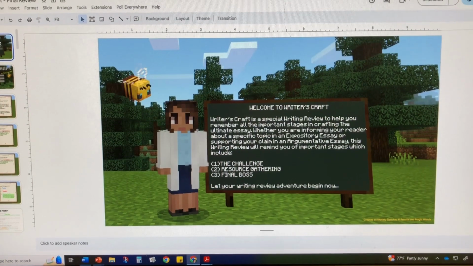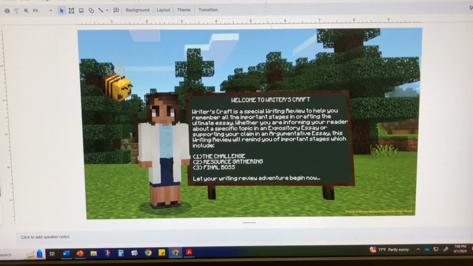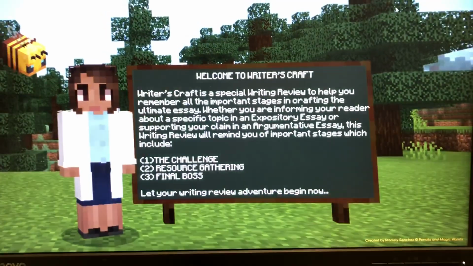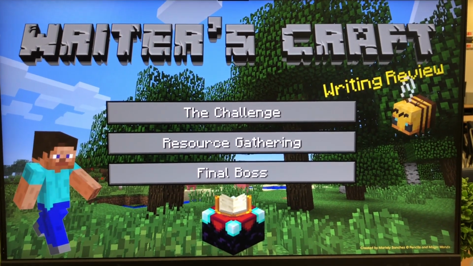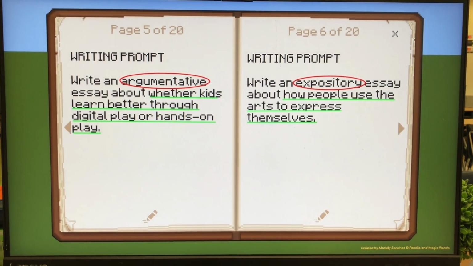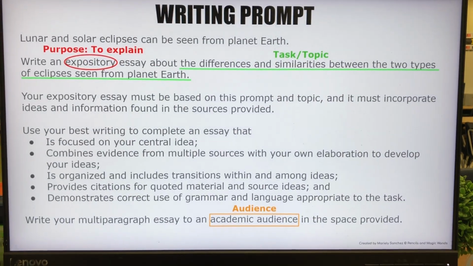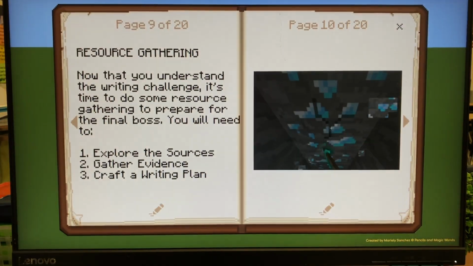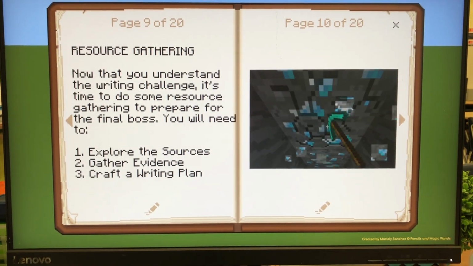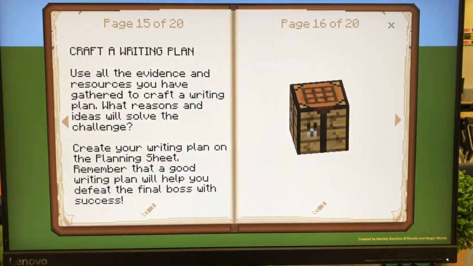Here is that Google Slides presentation. I'm just going to zoom through it, but it is Minecraft themed. It looks like it's a real game, but it's not. It's just a Google Slides presentation. So I go over the first stage, which is analyzing the prompt, which is the challenge. And then we go to the resource gathering, where we have to read the sources, gather evidence, and craft a